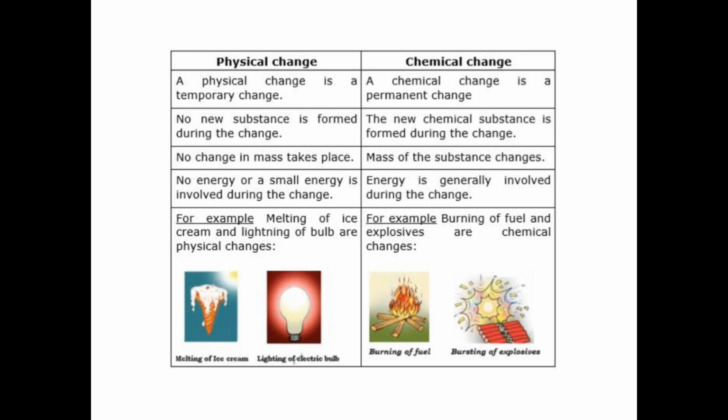Number three, there is no change in mass. This is experimentally proven. If the amount of substance A changes to substance B, for instance, the mass of ice that changes to water, if you measure them at the end of the experiment, you get the same mass. So there is no change in mass in physical change. But in chemical change, there is always a change in mass. And then another difference that is not here is that physical change is easily reversible. Chemical change is not easily reversible.